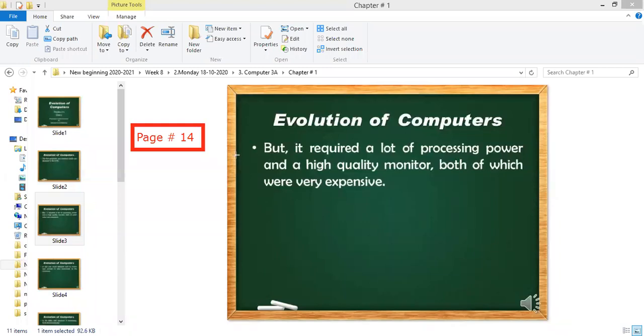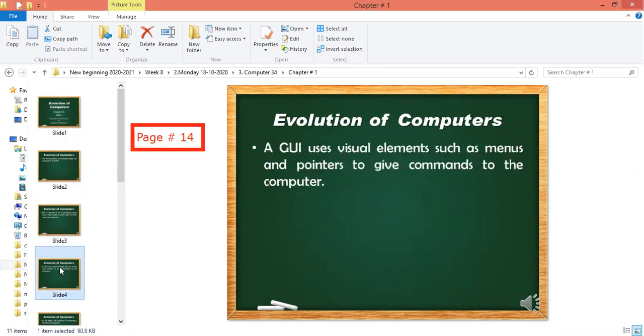Now, these require these expensive things. A GUI uses visual elements. What is meant by visual? The word visual means the things which we can see. Did you hear the word video? We watch videos. Why is it called video? Because it's a visual. Video is a general term for the visual. Visual means the picture. In a movie there are so many pictures, so it becomes a movie, and a single picture is just a picture.